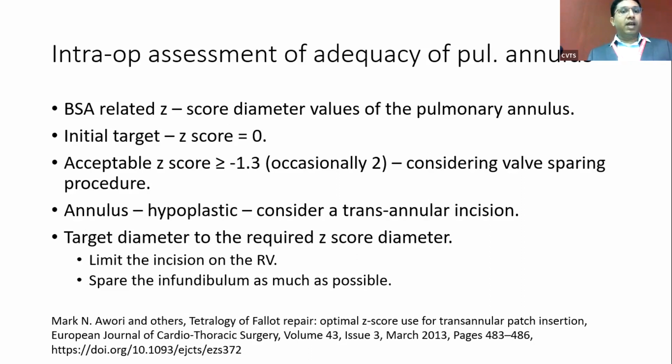And when we find the annulus is truly hypoplastic, we do a transannular incision. And the transannular incision, contrary to classical teaching, we should not go berserk. We should limit the incision on the right ventricle and spare the infundibulum as much as possible. The target incision should accommodate the required diameter of Z-score 0. Considering we are making the assessment in a relaxed state, we should usually accommodate for more than 1 millimeter.